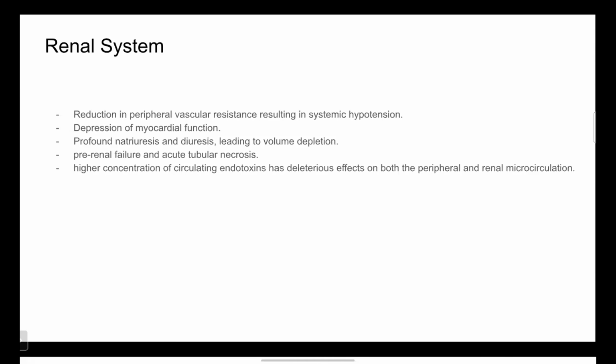These patients in the post-op period may undergo a complication with hepatorenal syndrome. That means the patient has features of both hepatic failure and renal failure. What are the important mechanisms which lead to this hepatorenal failure?